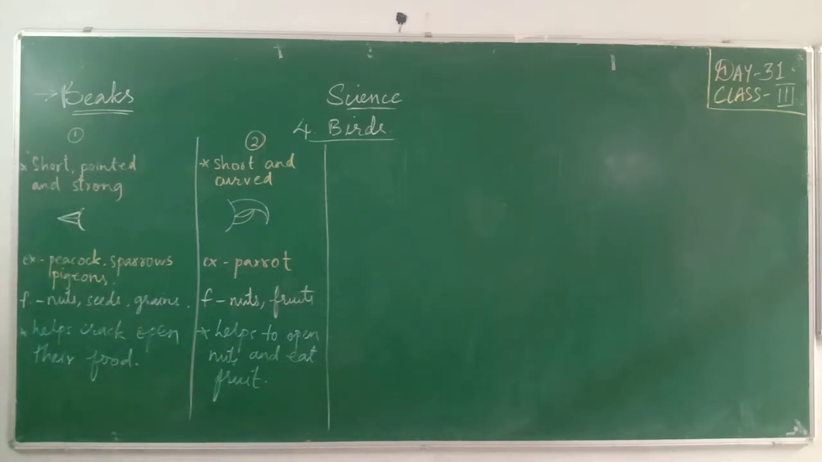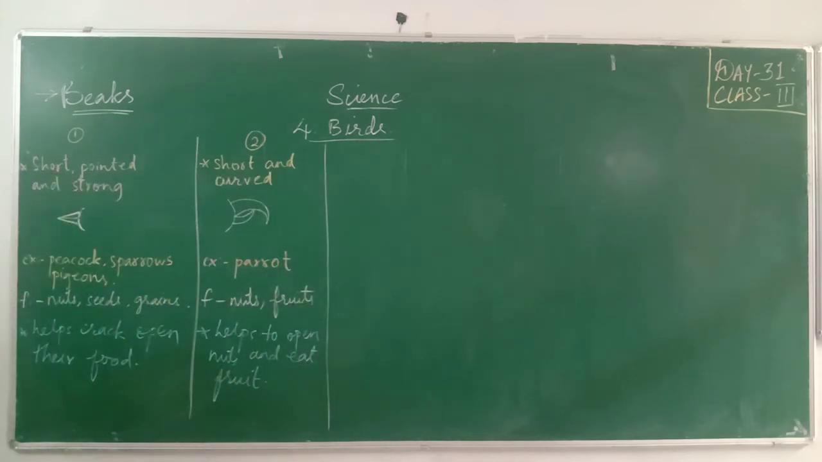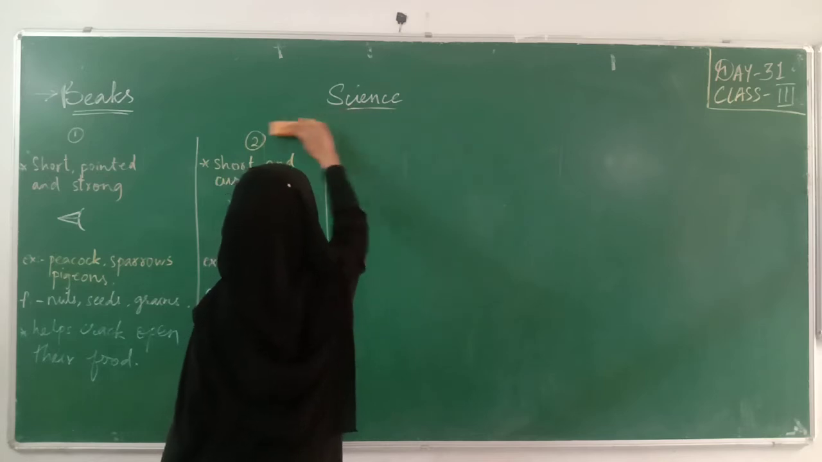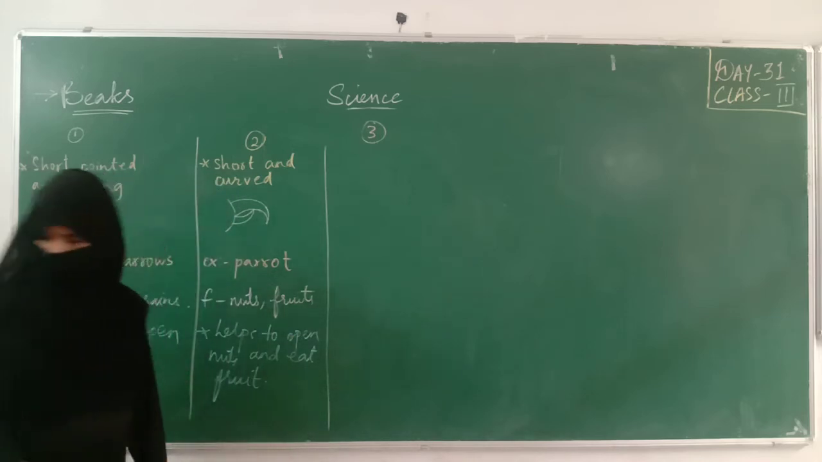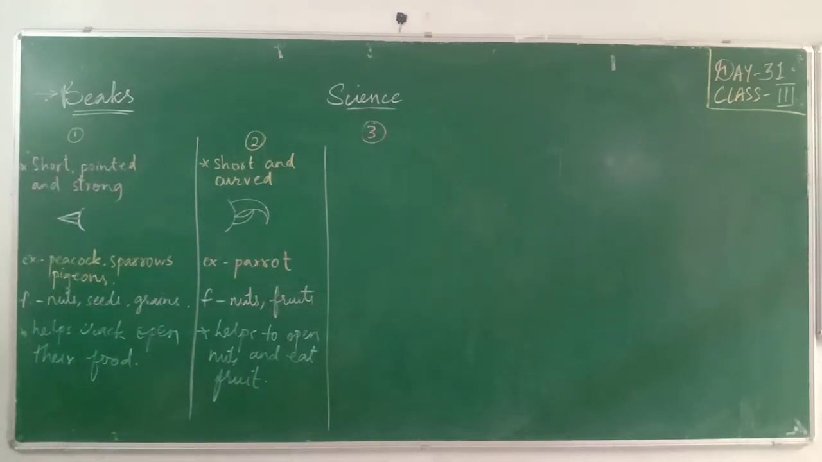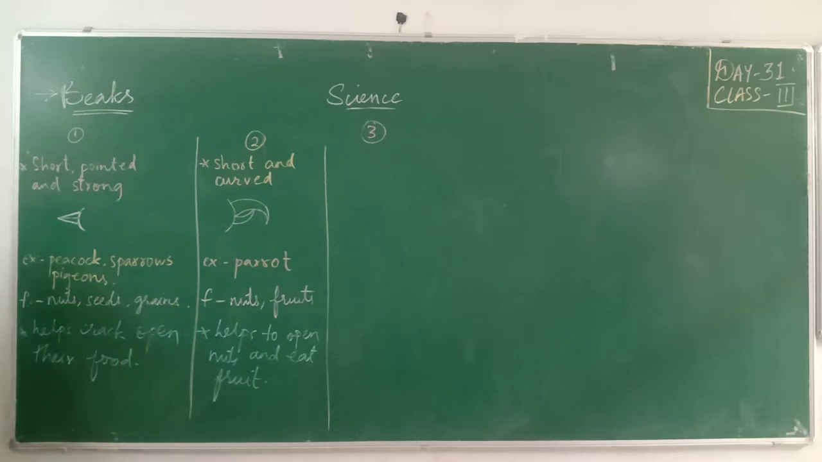Type 3. I need more space, so I'll just erase this lesson name. Third type. Now, birds such as kites. Kite is a name of a bird. Birds such as kites, eagle, owl, vultures eat the flesh of small birds and animals. See here, these two birds that we learned, they were plant eating. They were eating grains, seeds, nuts, fruit, all plant. Now the third type of bird is eating the flesh of other small animals or other small birds.